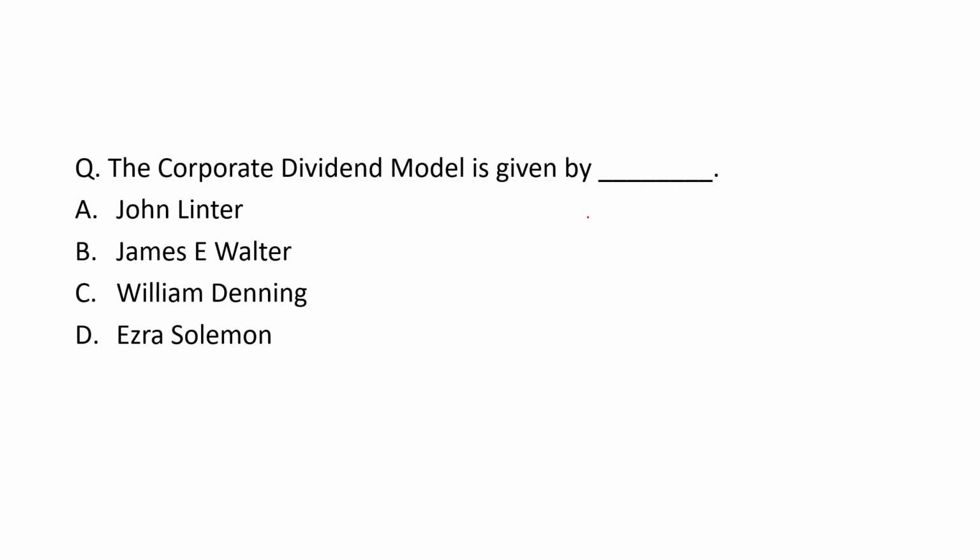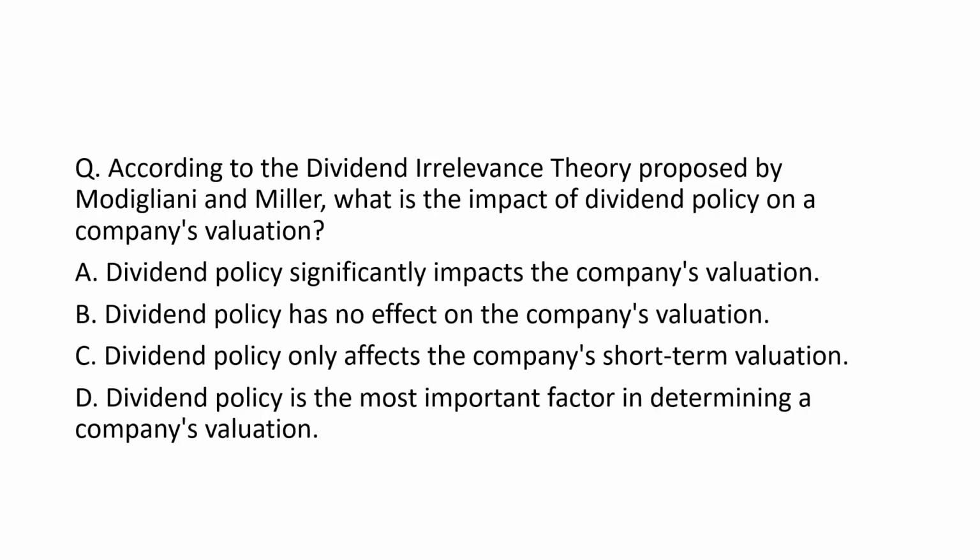Suppose this is 10%, and I want to give my shareholders a 10% dividend till the next 5 years. Now if I want to increase this 10% to 15%, what will be my speed of converting 10% into 15% rate of dividend? It is indirectly concerned with the earnings. So option A, John Lintner, will be the right answer.